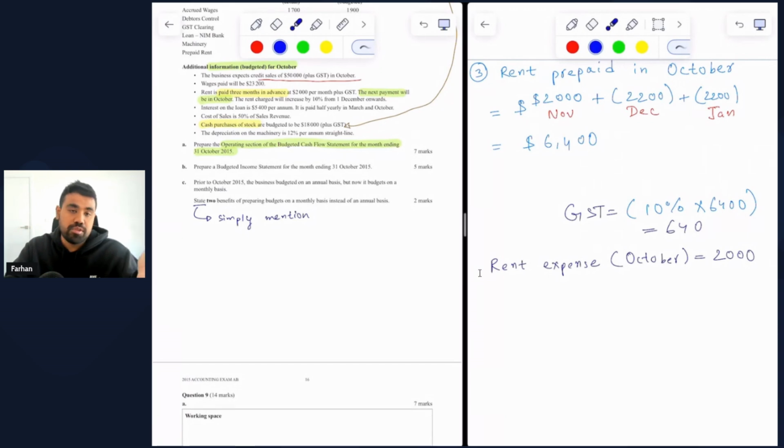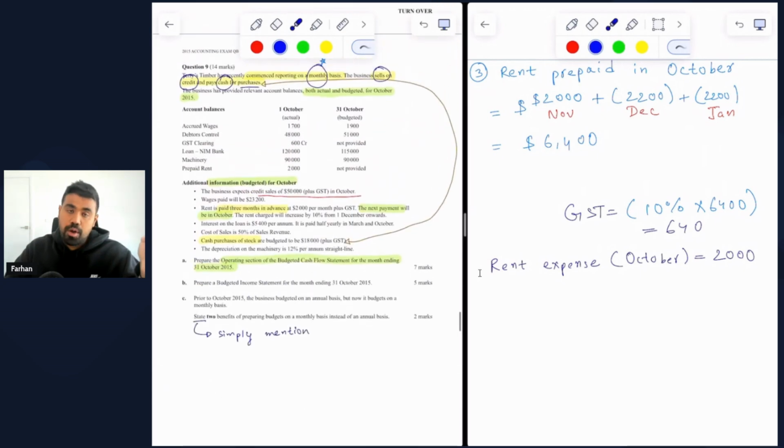And it's just very simple, 2 marks. You can easily get 2 out of 2. I believe that. So nothing to worry about.